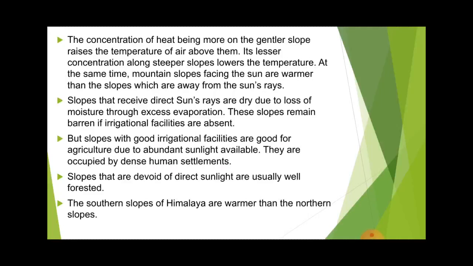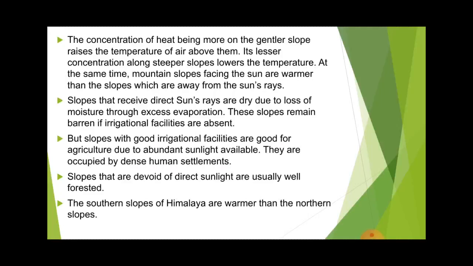The sunlight which falls on the gentler slope will make agriculture best, because the sun rays will be more over the gentler slope, and it also helps the growth of plants. Because of that, agriculture is possible on the gentler slope, not on the steep slopes. It also creates human settlement, because if agriculture is there, people will definitely start living and developing settlements over there.